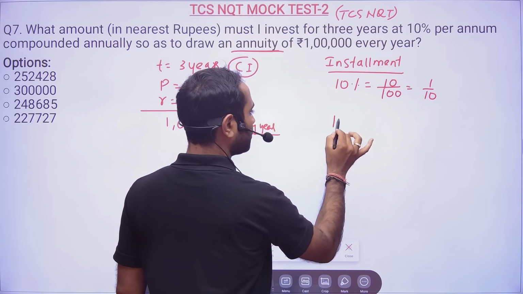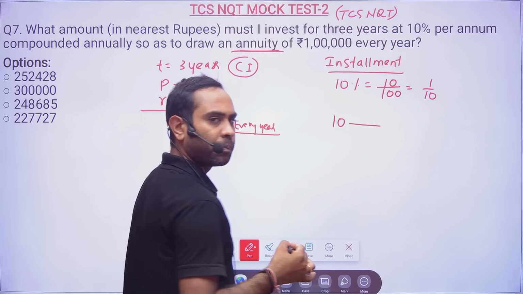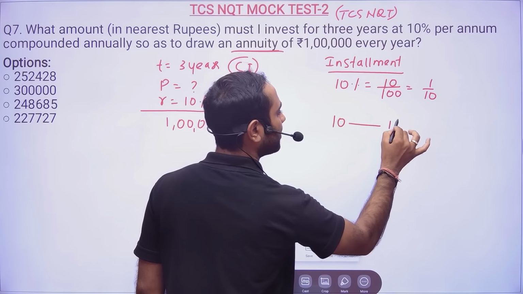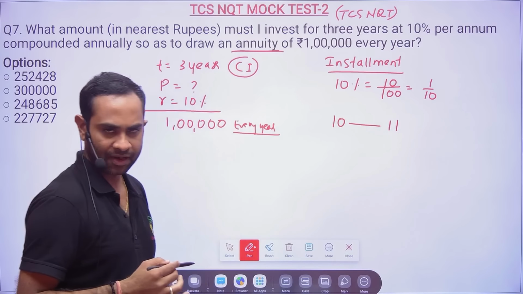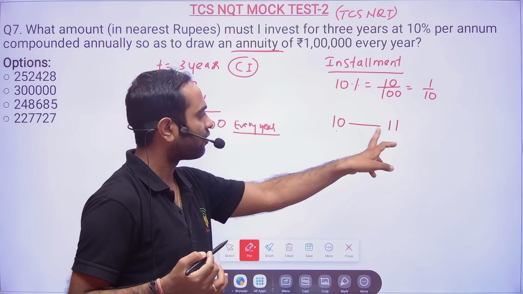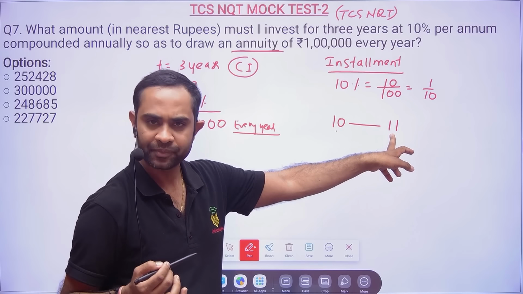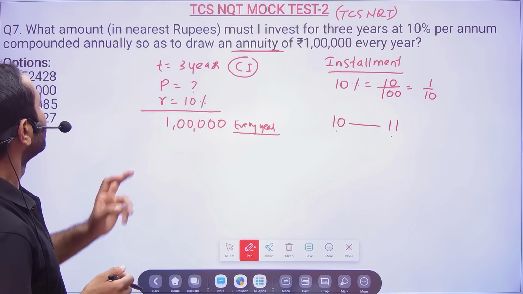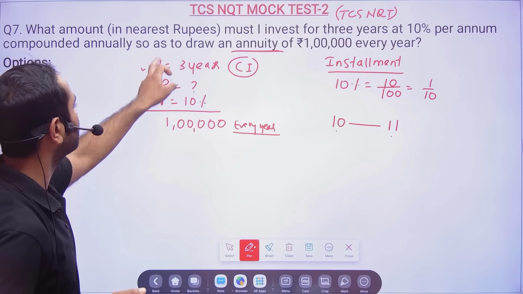That means if you take 10 rupees, 1 rupee will be your interest. So that means 11 rupees you will have to give. So here if you are taking 10 rupees, your installment will be 11 rupees. Now, this is for 3 years. Time is equal to 3 years.